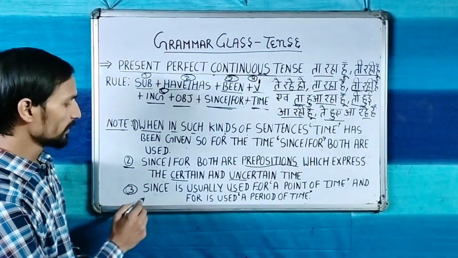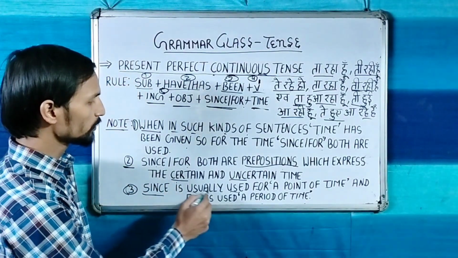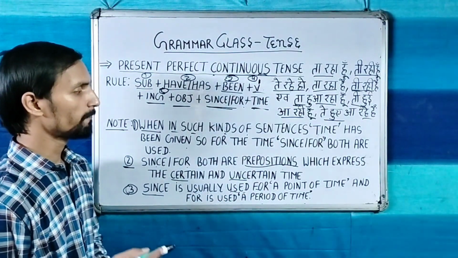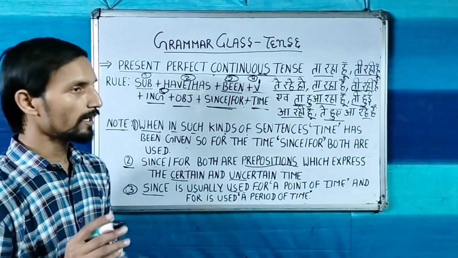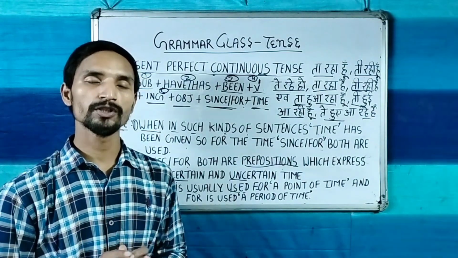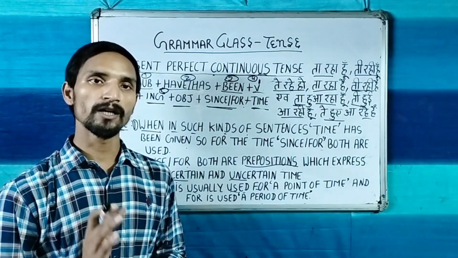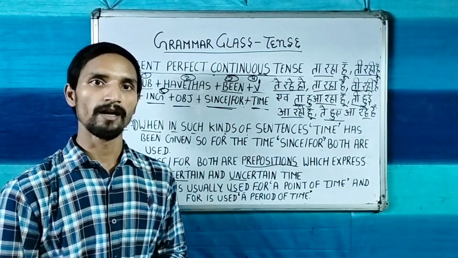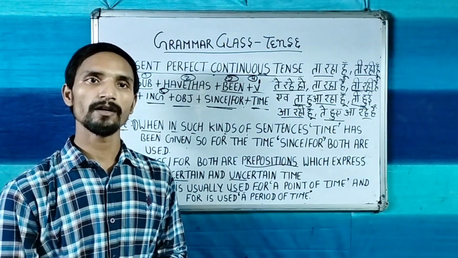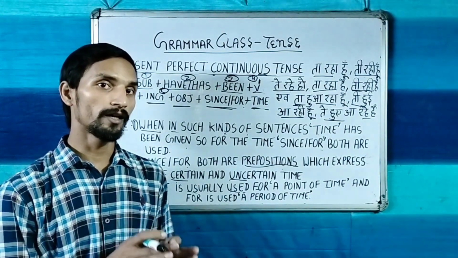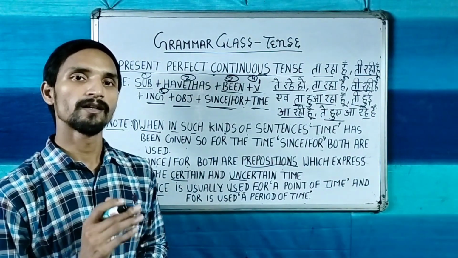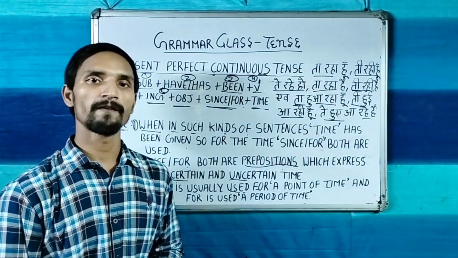Now the third point: since is usually used for a point of time and for is used for a period of time. Since is used for certain time and for is used for uncertain time. I hope you have understood the introduction of the present perfect continuous tense. Now let's make some translation in present perfect continuous tense.